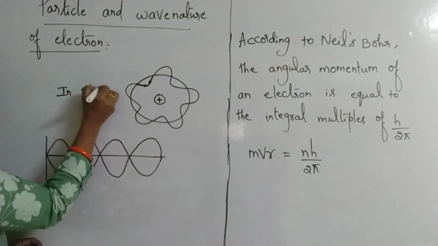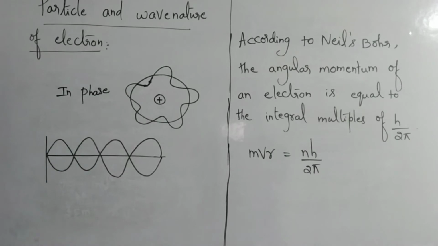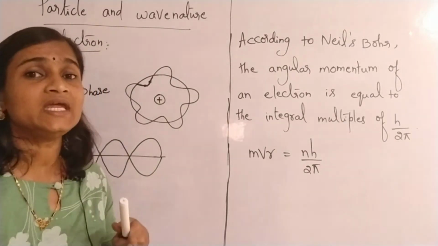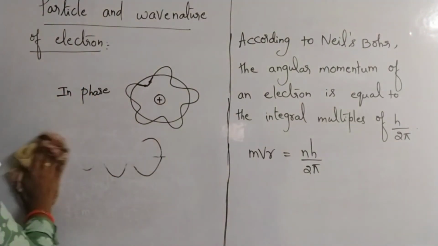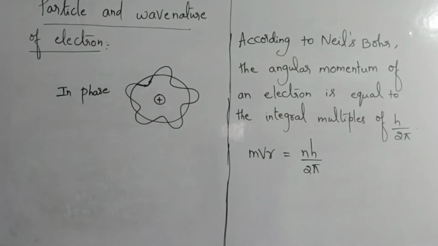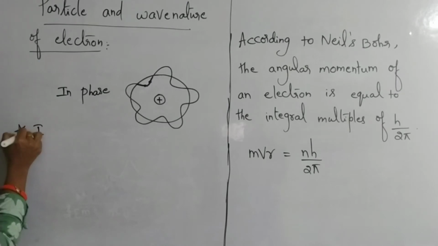This is the diagram when both ends of the electron wave are getting connected to each other without any deviations, in phase. Please understand the point carefully according to Louis de Broglie.